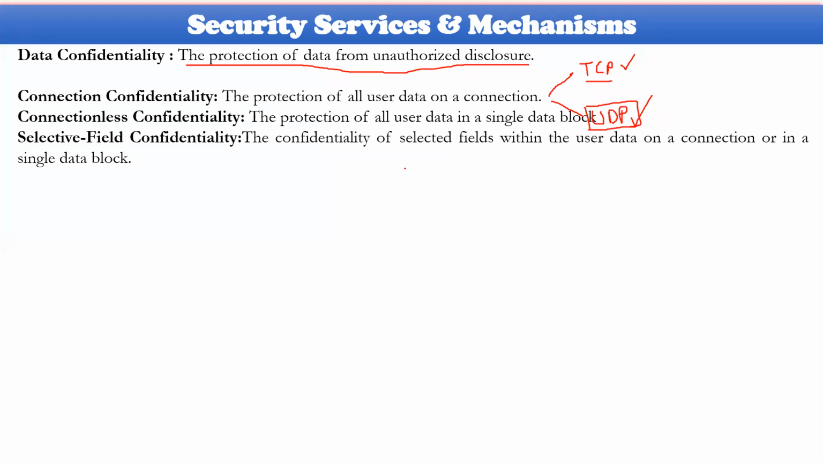During that transmission, how the data is being secured is also taken care of while we are talking about data confidentiality here.